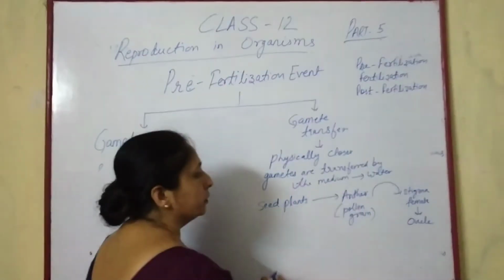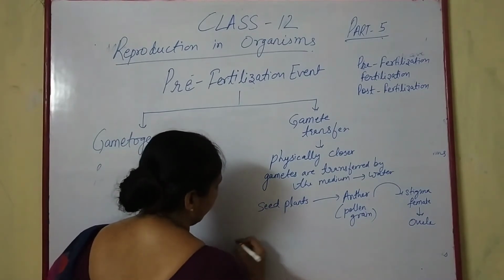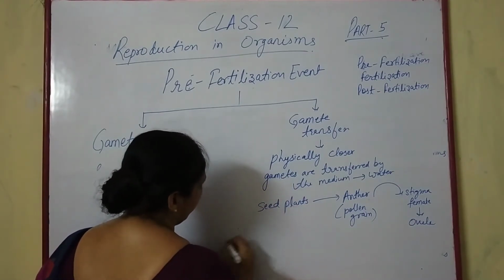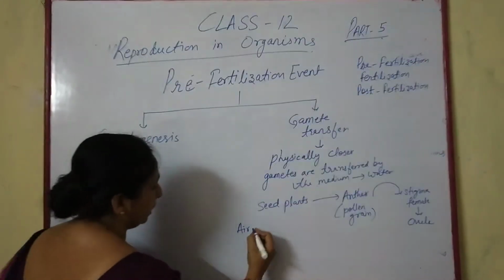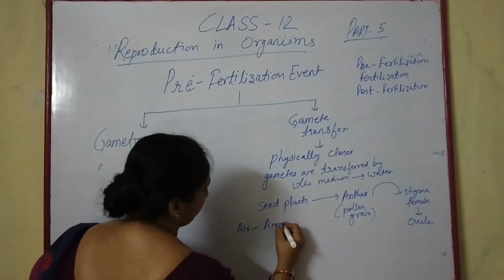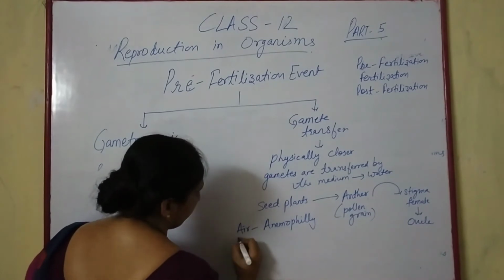For the transfer from anther to stigma, it requires some pollinating agents, and the pollinating agent may be air. Then the pollination is termed anemophily. They may be insects.